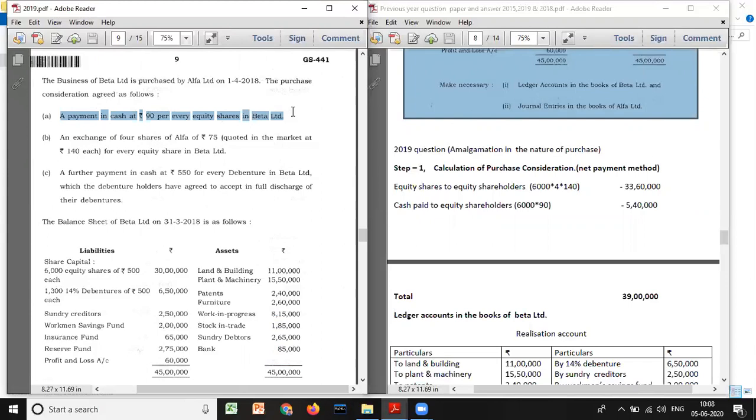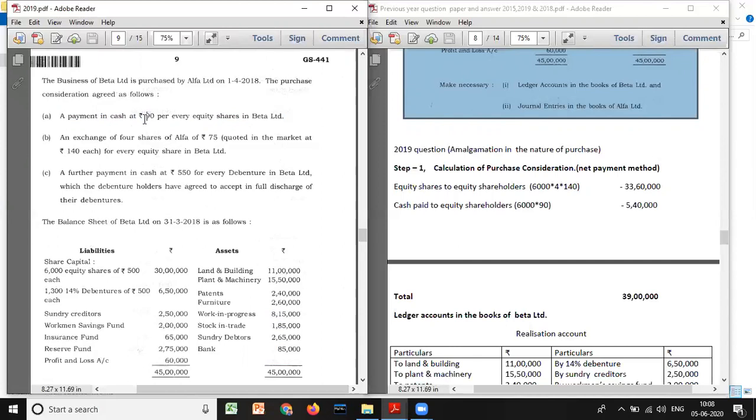For calculation of PC, there are three methods: lump sum, net asset, and net payment method. Lump sum means they should give PC in the question. They have not given it. Net asset we will consider later. But net payment is the mode of payment. Look here, they've given the mode of payment for equity shareholders. We don't have any preference shares here. For every share, you need to issue 90 rupees, so 6,000 into 90. They've given full information.